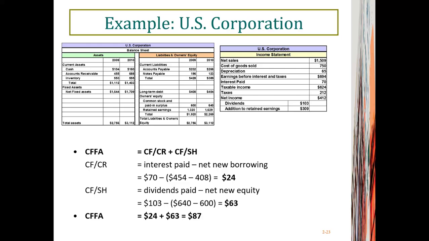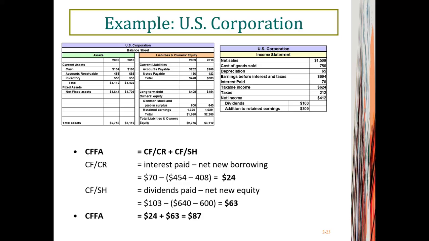And also all the debt holders received $70 interest payment. The interest payment can be found in the income statement. Right? That will give you the cash flow that belongs to creditors. And the second part is cash flow for shareholders. It is essentially equal to dividends paid minus new equity that is issued.